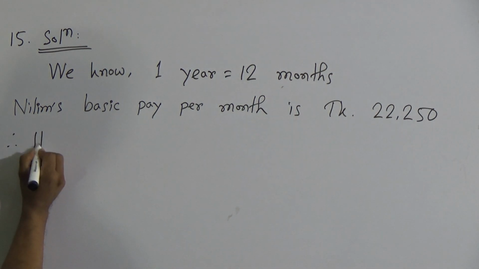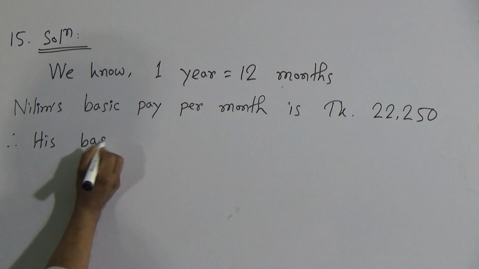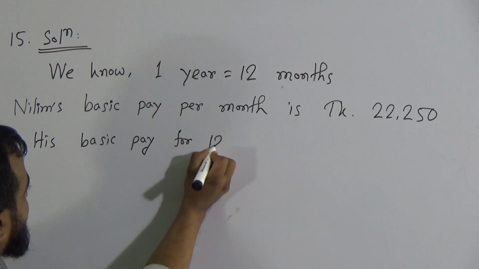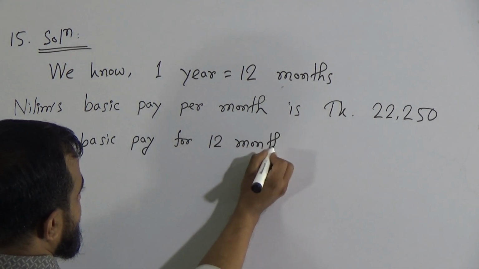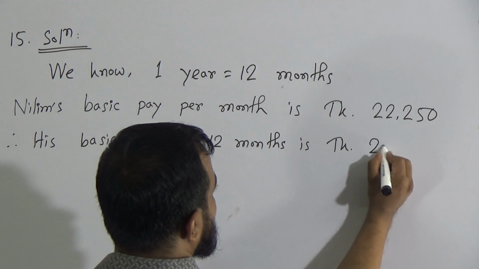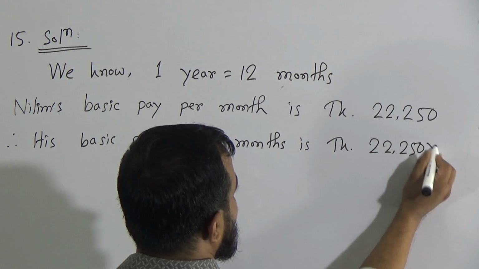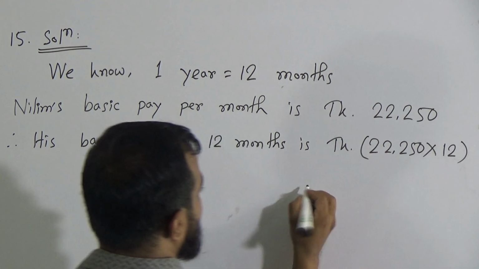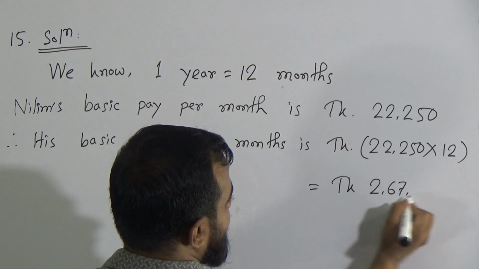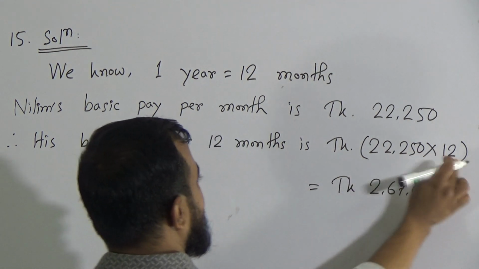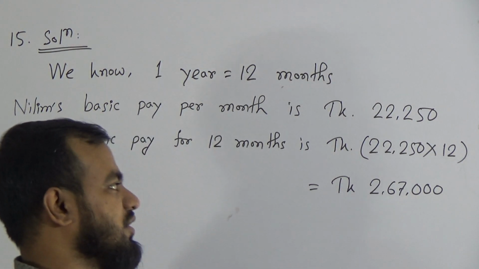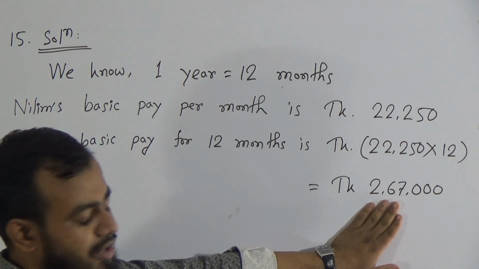Therefore, his basic pay for 12 months is how many taka? We need to multiply 22,250 by 12. We will get taka 2,67,000. If we multiply 22,250 by 12, we will get 2,67,000. This is the total income of Nilim in a year.